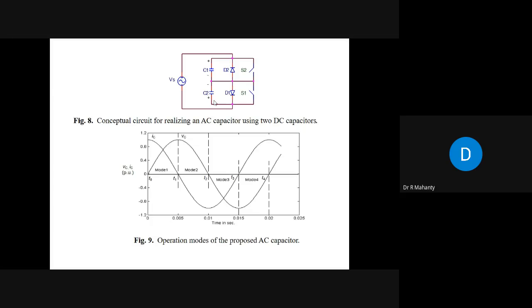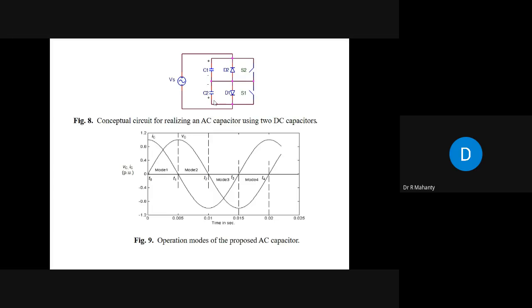And already I have shown you in the thyristor switched capacitor scheme that if you connect a large number of capacitors one by one, C1, then C2, then C3, then C4, and then Cn, depending upon the amount of reactive power compensation that you require.